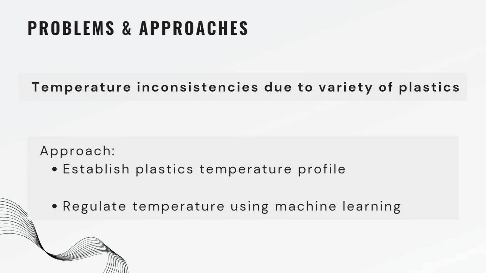So the problem in this project is the temperature inconsistencies due to the variety of plastics. During the pyrolysis process, the temperature will be inconsistent as there are many types of plastics that need to be considered. To solve this problem, we need to establish plastic temperature profiles, each of them, including single or mixed plastics, and we need to regulate the temperature using machine learning.